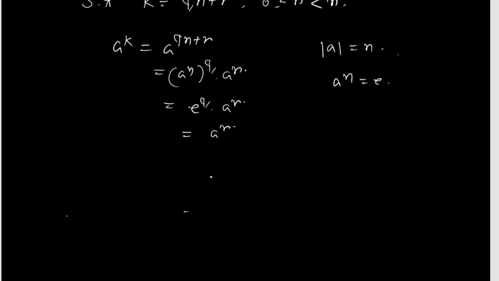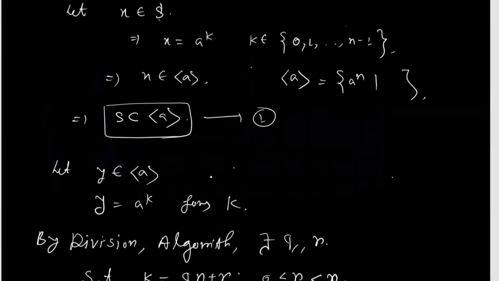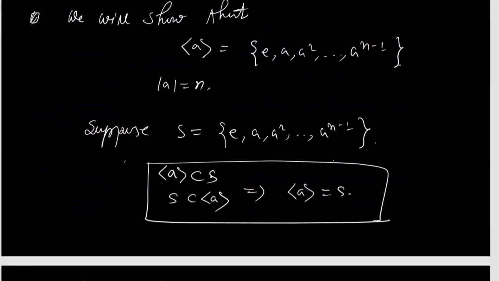And r lies between 0 and strictly less than n, and also by the definition of S, all elements of S are of the form a^k, where k belongs to 0 to n minus 1.